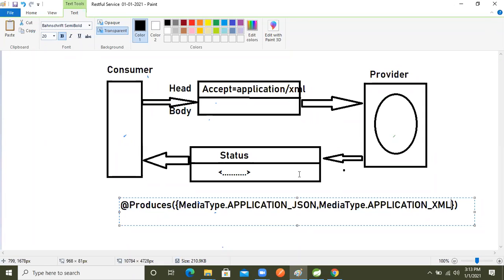In the previous session we tested just a single one, right? Now this is taking an array argument also, right? So here we will take multiple, based on the accept type, right? Based on this accept type, it can produce the data as XML data or JSON data also. Because of that I'm taking these two arguments as an array type, right? So now I will implement this in the project also, right?